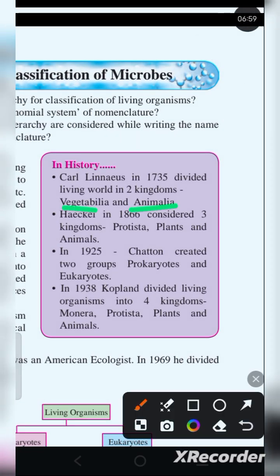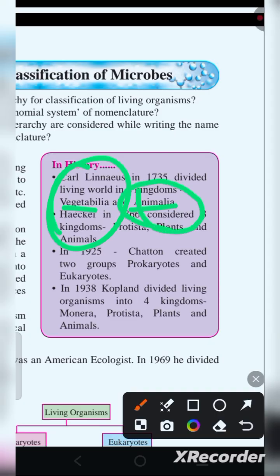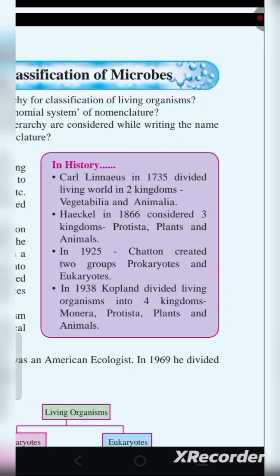Vegetalia and Animalia. That means the species that eat vegetables will be included in Vegetalia, and the species who eat animals, or meat, they are carnivorous basically, so they are going to be included in Animalia. But this was not enough. We can't even describe the living world just on the basis of their food.